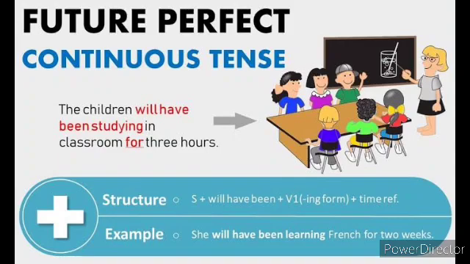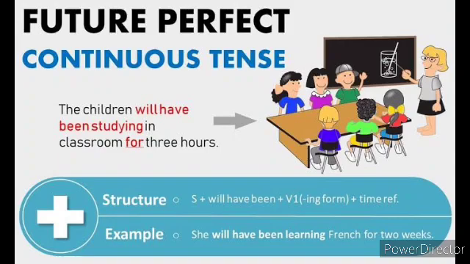Actually in present perfect continuous tense, if the subject is singular we have to use has been, and if the subject is plural we use have been. But in future perfect continuous, we use she plus will have been plus verb in the ing form plus the object along with the time duration.